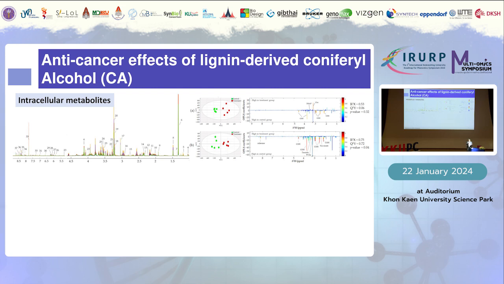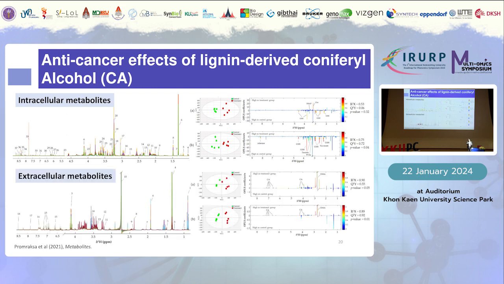Then we collected the cells and also the cell culture media. For the cell pellets, we extracted the intracellular metabolites, ran them on NMR, and performed the statistical analysis. We found that for KKU100, the model is not valid. However, if we look into KKU213, the model is valid, and we can see the discriminatory metabolites that are increased in concentration when the cell viability is low. These include glutathione, succinate, and taurine, and also some of the phosphatidylcholine species.